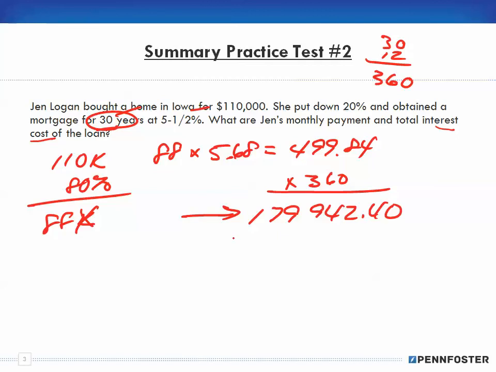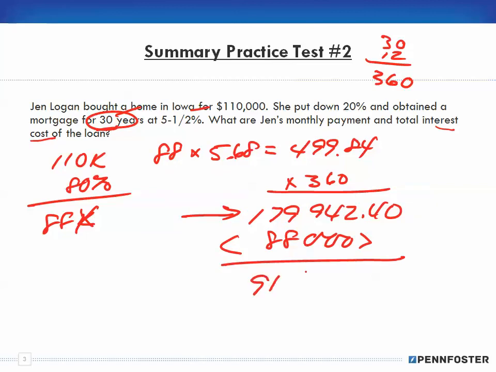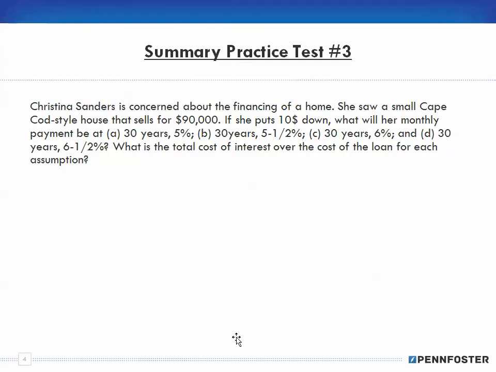Well, to find out how much interest, we subtract out the amount she borrowed, which is $88,000, and we end up with a total interest of $91,942.40. Okay, so that's the interest cost of the loan. All right, next problem.